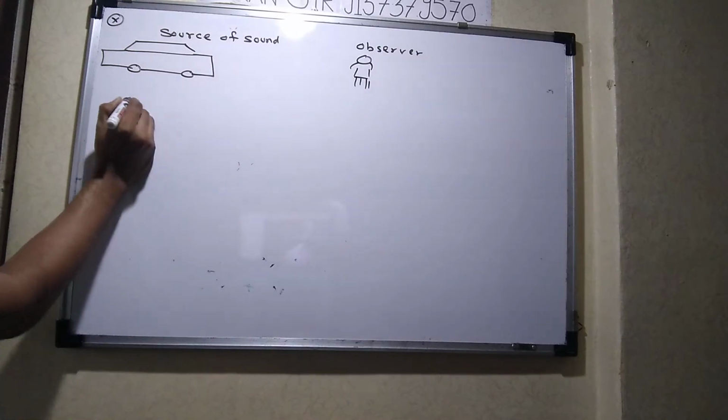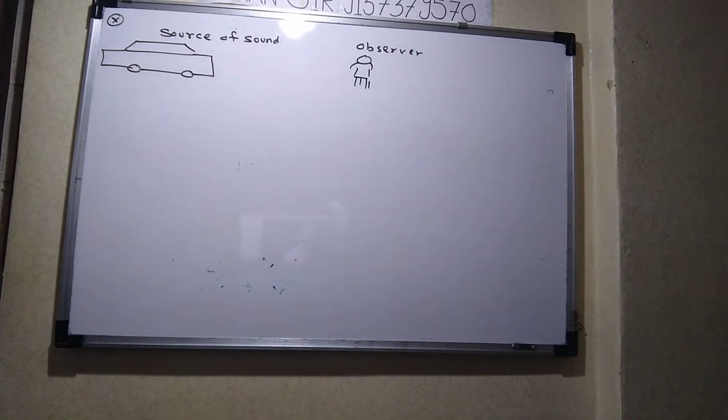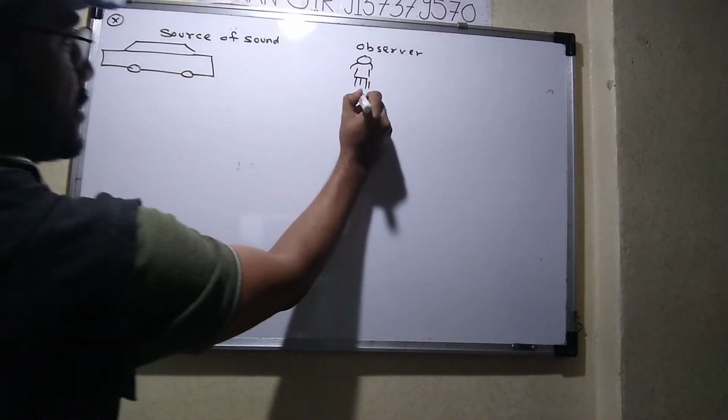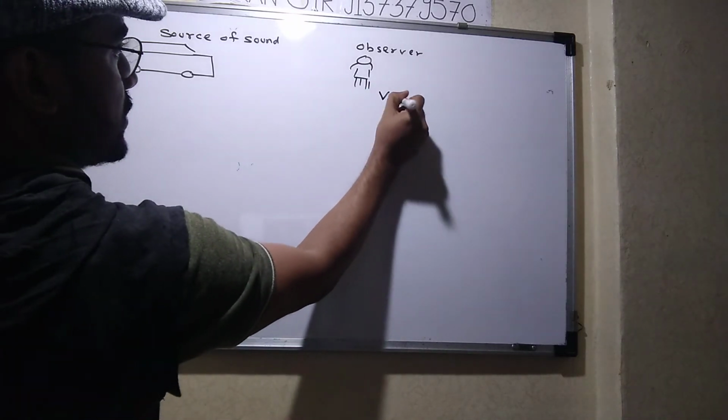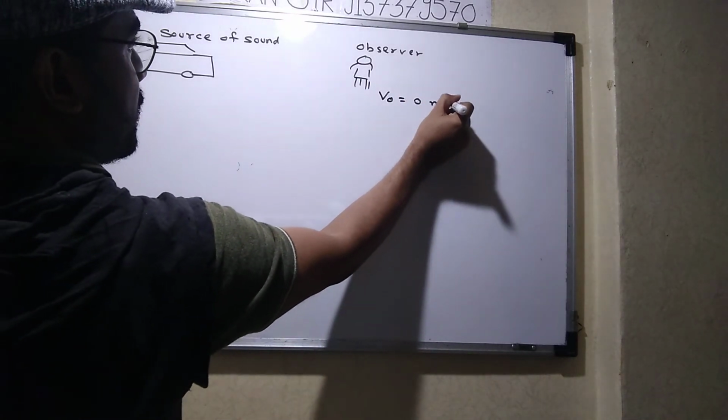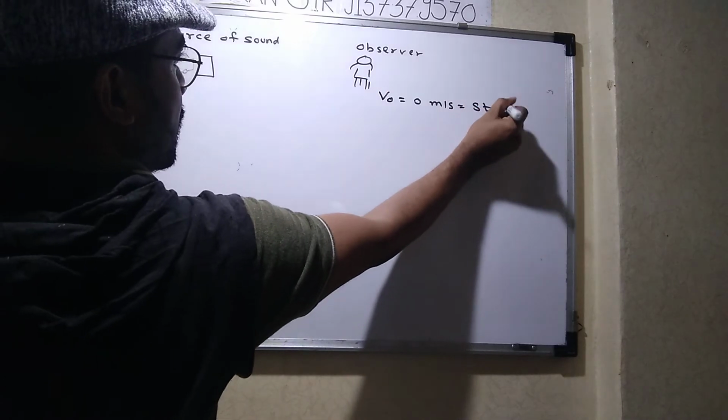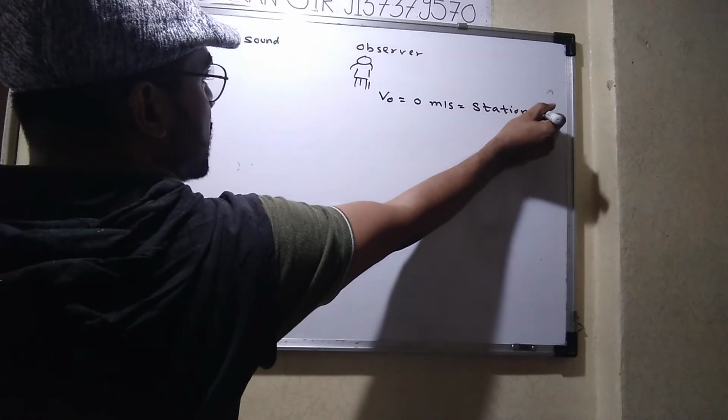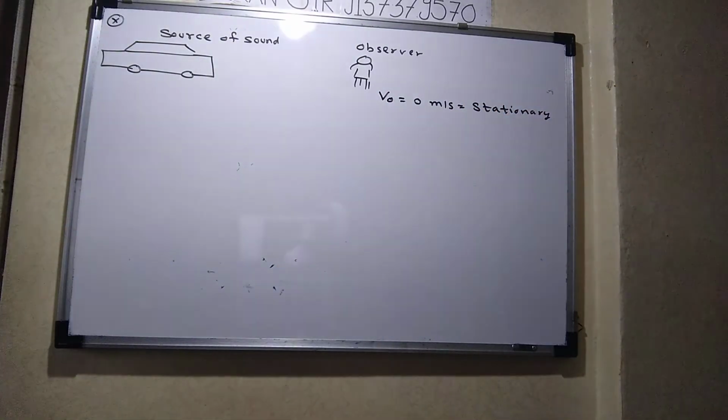Am I right? So the observer is what? Rodriguez, what is given? The observer is stationary. Stationary means what? The velocity of the observer is 0 meters per second. So whenever they give the information about stationary, you directly write down 0 meters per second. Am I right? Chalo, next.